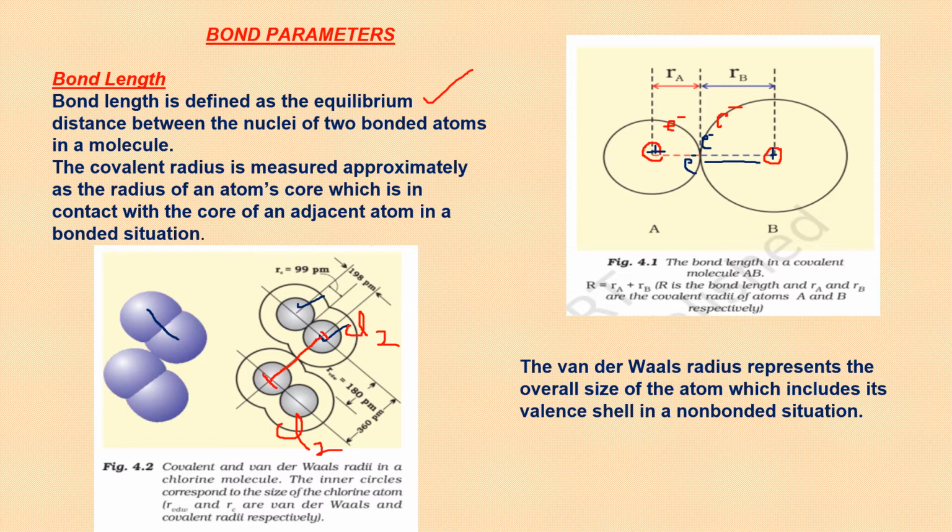But how are they together? Because there is a van der Waals force of attraction which is everywhere. So this distance is called van der Waals radii, and the distance between the nuclei of the atoms which are actually bonded by a covalent bond is called covalent radii.